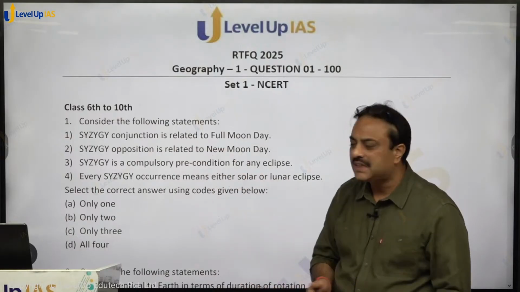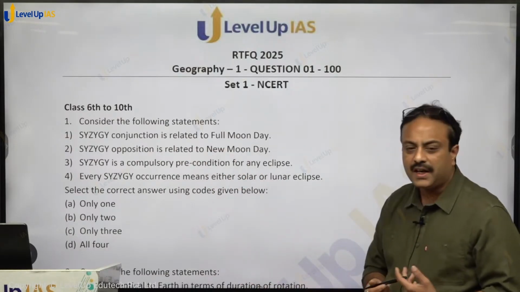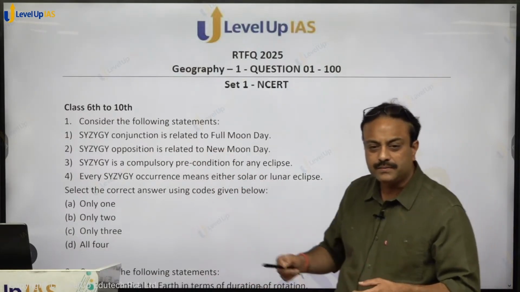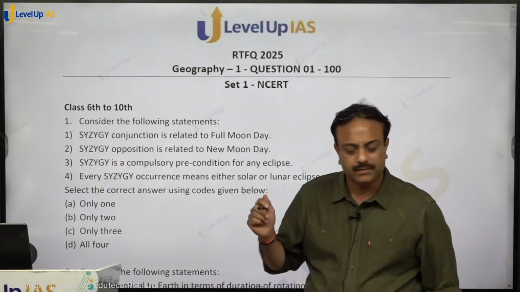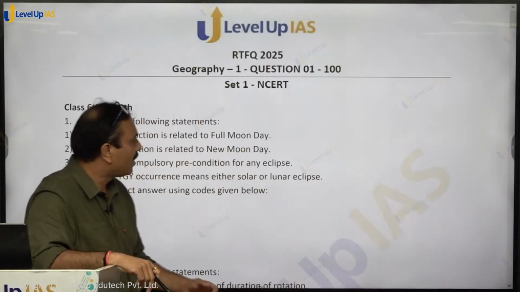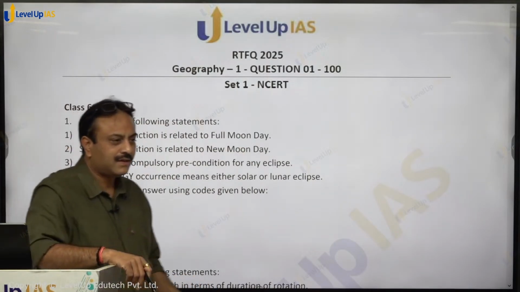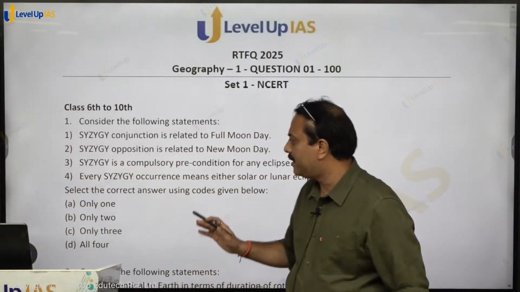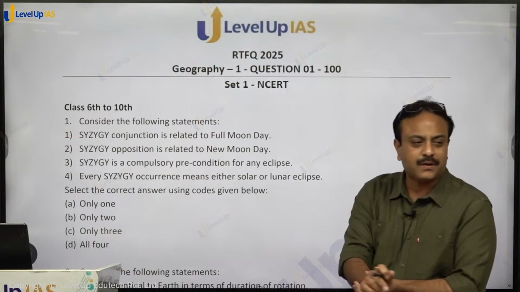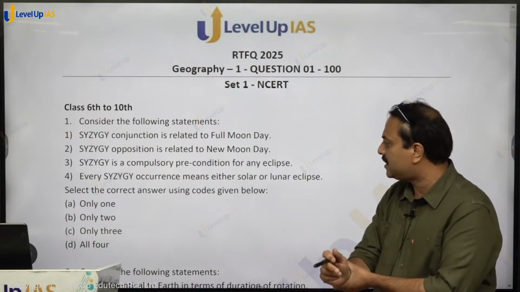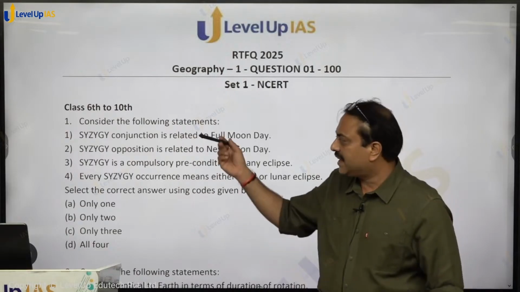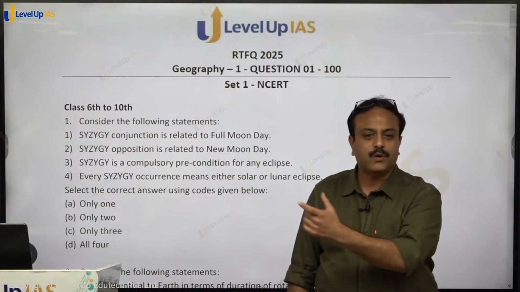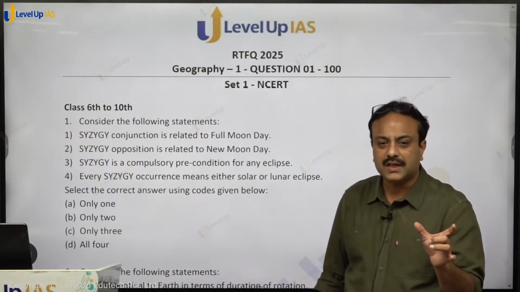Syzygy. The first statement says that syzygy conjunction is related to full moon day, correct or not? Syzygy opposition is related to new moon day. Syzygy is a compulsory precondition for any eclipse, and the last statement, every syzygy occurrence means either a solar or lunar eclipse. So syzygy is a condition in which Earth, Sun and Moon all three come in a straight line, that is called a syzygy.